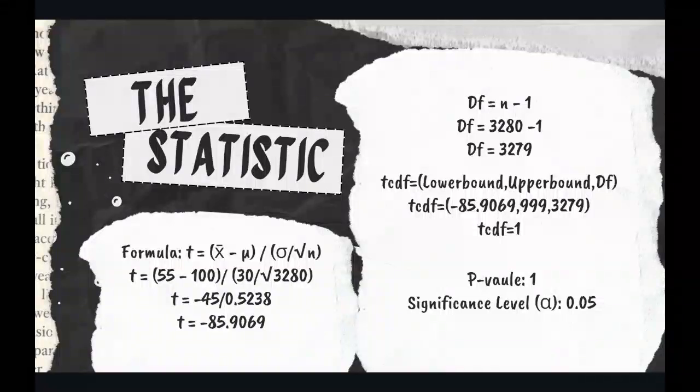To get the p-value, we use the tcdf function on the calculator. We use the lower bound, upper bound, and the degrees of freedom. The lower bound is negative 85.9069, the upper bound is 999, and the degrees of freedom is 3,279. With that, I get a tcdf of 1, so our p-value is 1, and our significance level is 0.05.